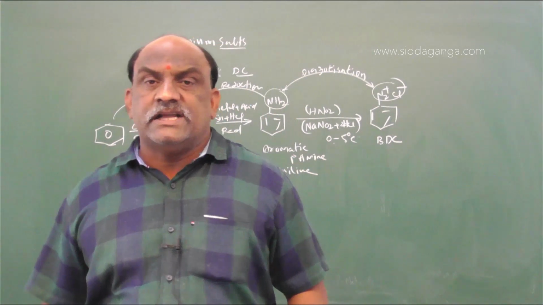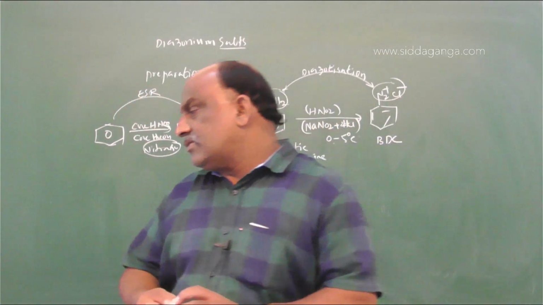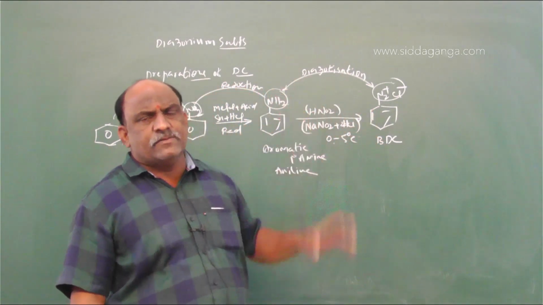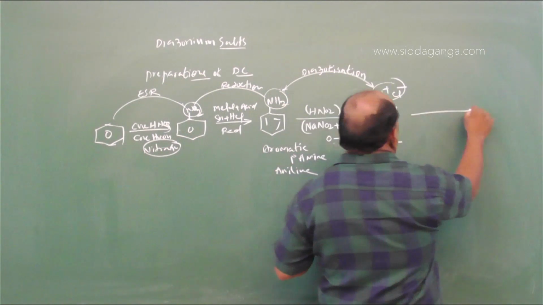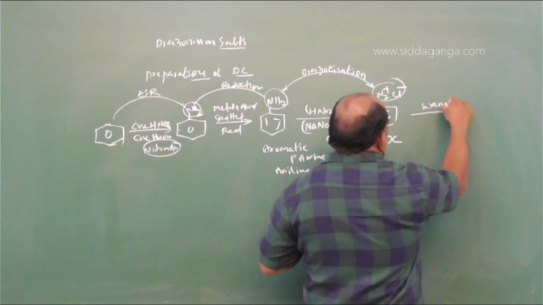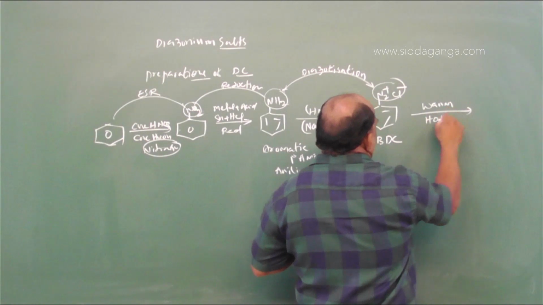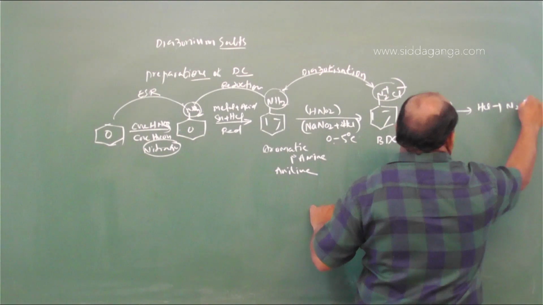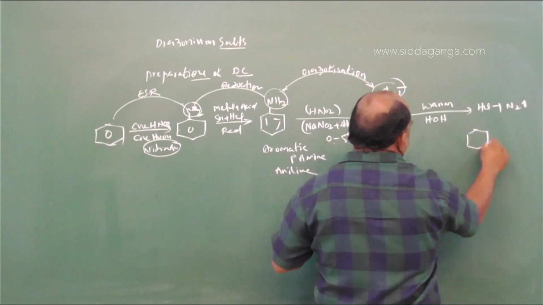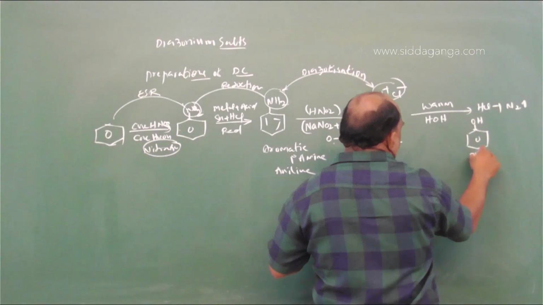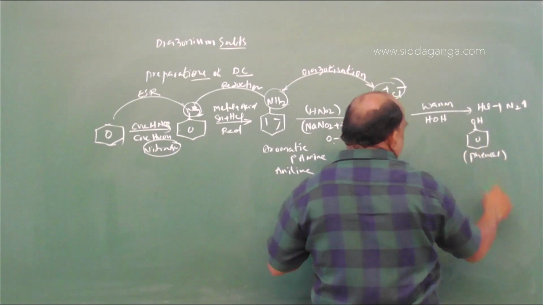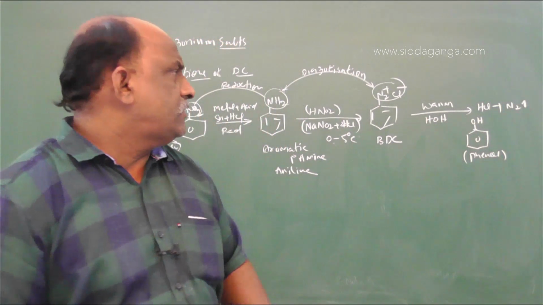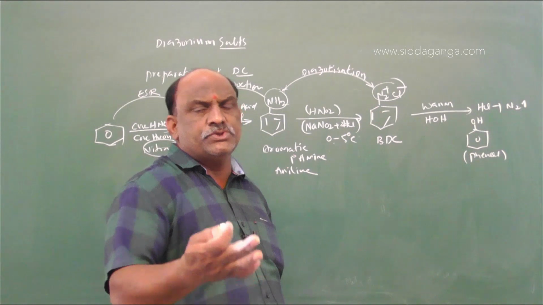The process is called diazotization. The reaction takes place at 0 to 5 degrees centigrade, and benzene diazonium chloride is completely unstable. Just warm it. H attacks Cl to form HCl, N2 will be liberated, and the product is OH, which is called a phenol. This is also an important conversion: how to prepare phenol from diazonium chloride. Just warm or heat the diazonium chloride.